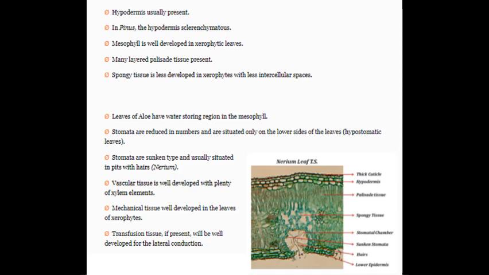Stomata are reduced in number and are situated only on the lower surface of the leaves, that is hypostomatic leaves. Hypo means on the lower side. Stomata are sunken type and usually situated in pits with hairs. Vascular tissue is well developed with plenty of xylem elements. Mechanical tissue is well developed in the leaves of xerophytes.